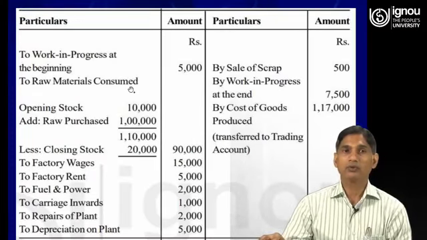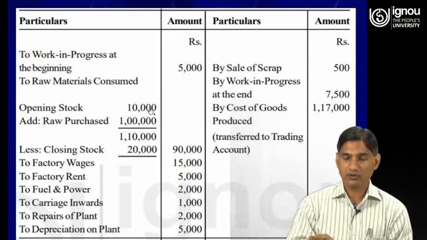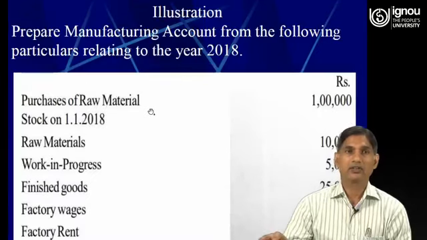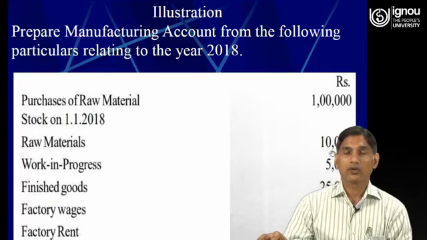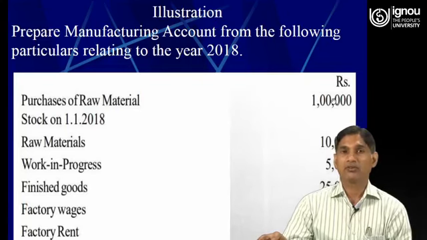Then raw material consumed, opening stock is 10,000, you can check it. Opening stock of raw material is 10,000, plus purchases of raw material 1 lakh.